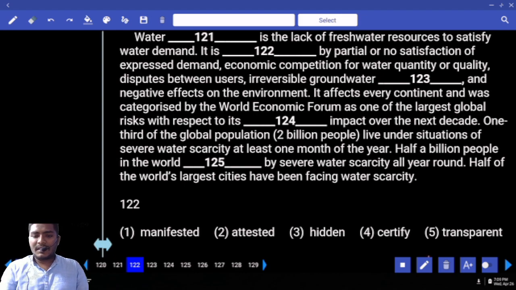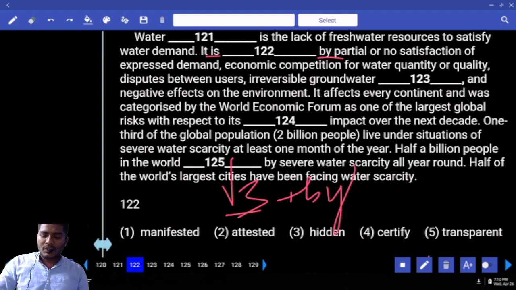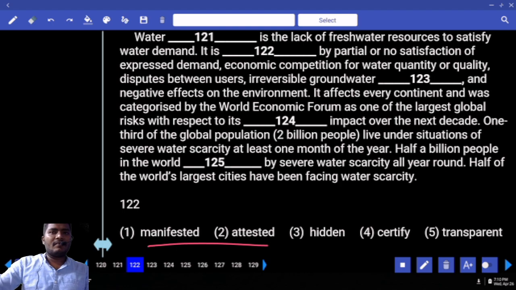Next. It is dash by partial or no satisfaction of express demand. It is given and after that by is given. Immediately we should recollect the rules of passive case. Is MR plus by combination in between blank. What do we need? V3. How many V3s do we have? 2. Tell me your answer. Attested by, manifested by. Sir, we don't know the answer.